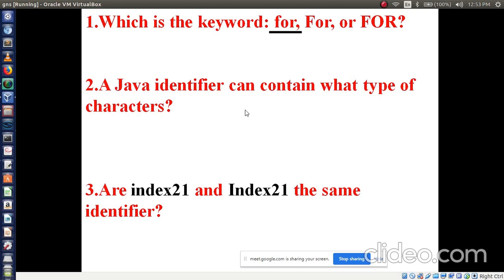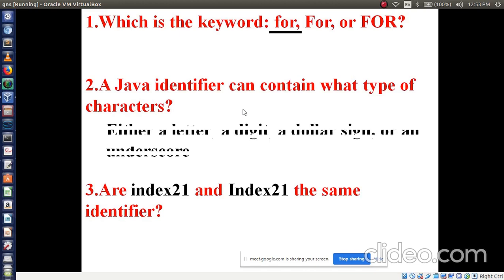You can say capital or small letters, but instead of uppercase and lowercase, just say one word: alphabets. Now another one: alphabets, underscore, then dollar. These all are the characters it will hold to define an identifier.